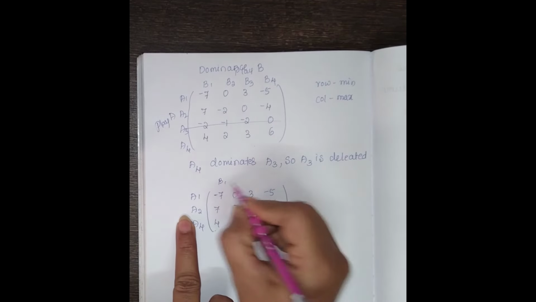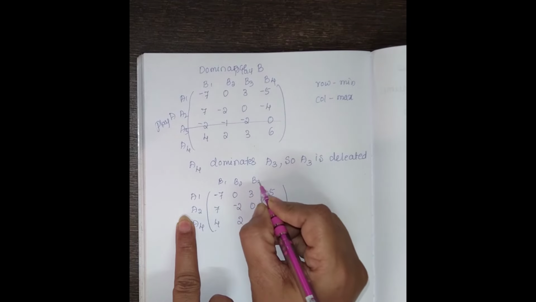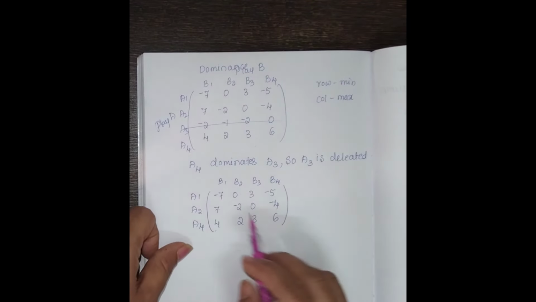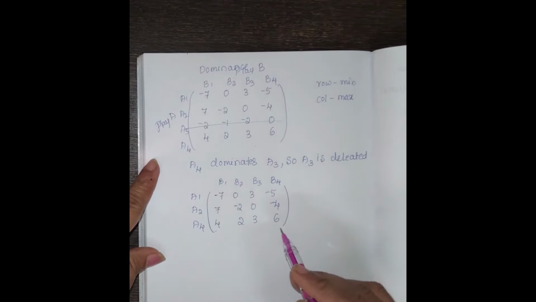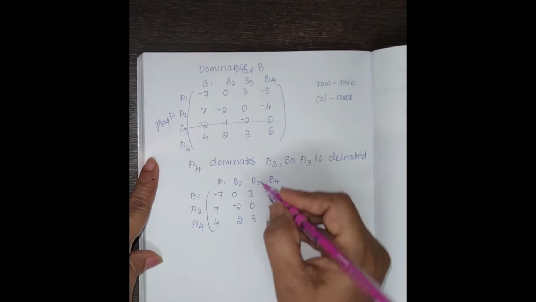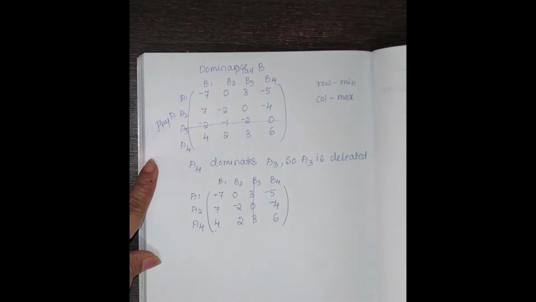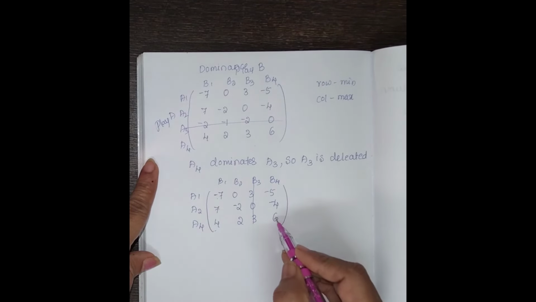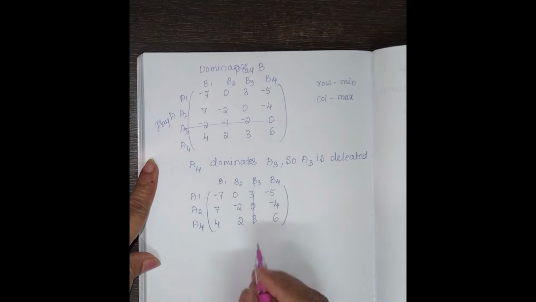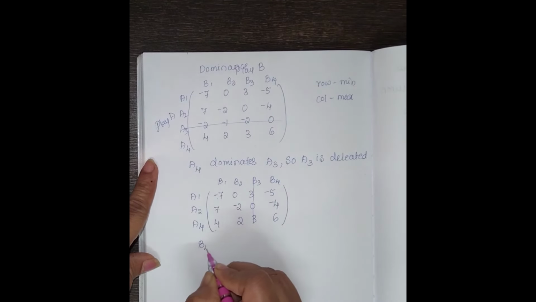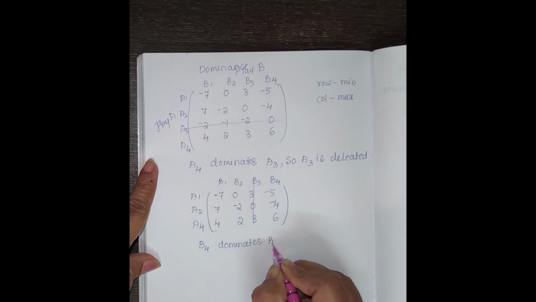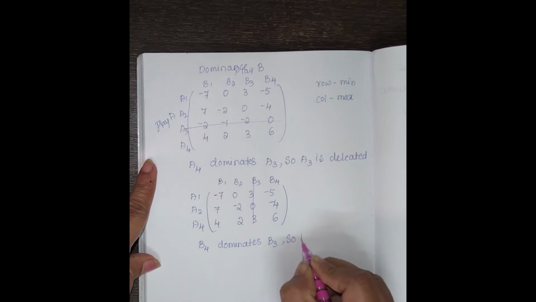Okay, this is B1, B2, B3 and B4. You don't have to take a column from a row, but you can take either row only or column only. Then I will take this B3 comparative to these two. Okay, maximum, because -7 is a minimum value. Here negative values are there. Column I considered. Here I am writing B4 dominates B3, so B3 is deleted.